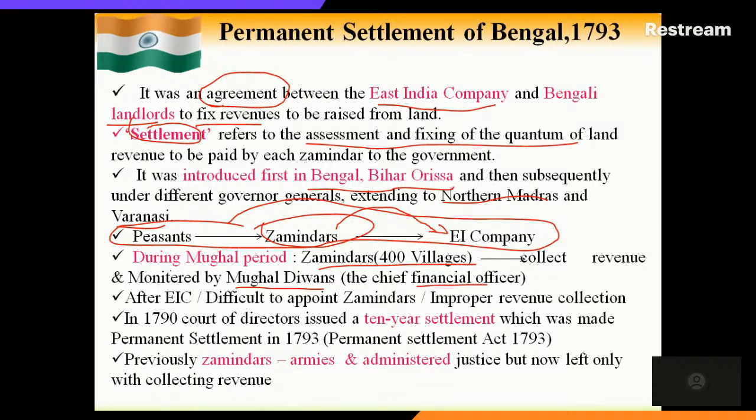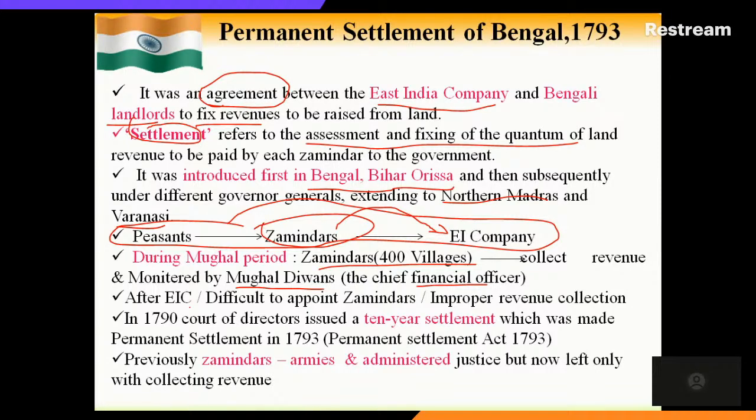So after the East India Company came, they found it difficult to appoint the zamindars because the land and the administration were new to them. Previously, the East India Company was only doing trade. Now they had entered into revenue collection, then later into the administration, then fully into the politics of India. So at the initial point of time, they had difficulty appointing a zamindar whom they could trust to collect the land revenue.